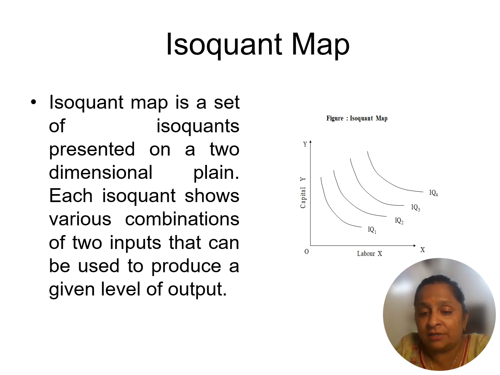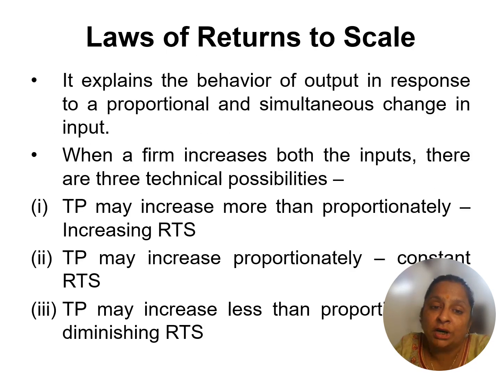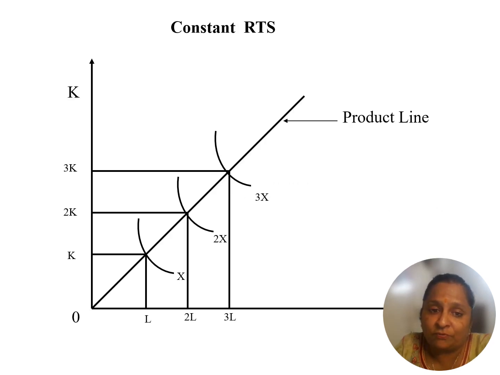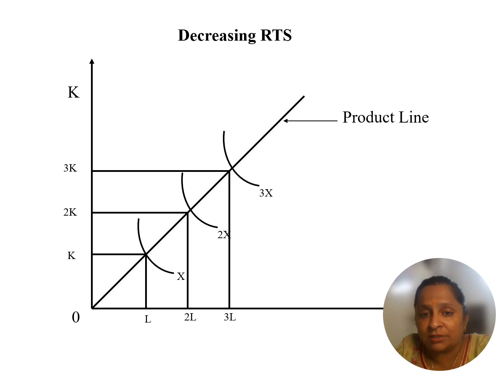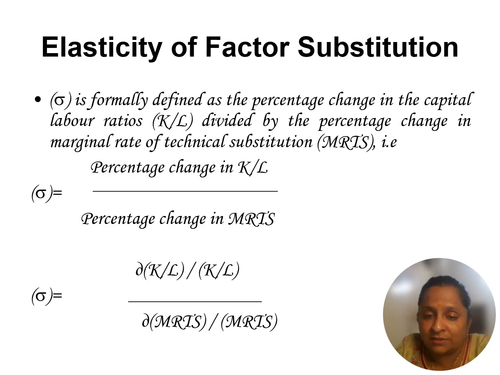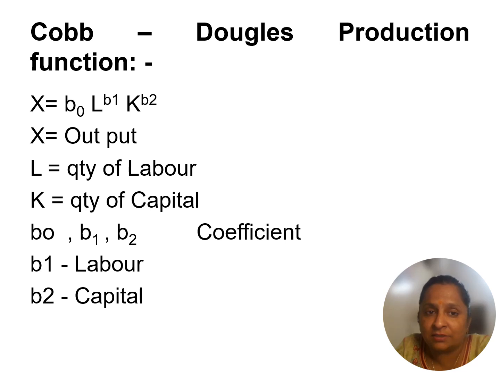But the question arises: where is the producer in equilibrium, where does he produce? For that he needs the isocost line, which is like a budget or supply line. Where the isoquant touches that isocost line is my constant point. And what is elasticity? Elasticity means flexibility, at which level I can change capital and labor. This is based on the Cobb-Douglas production function.